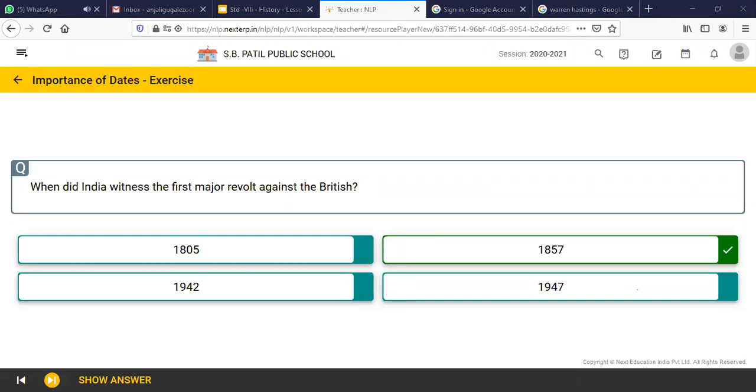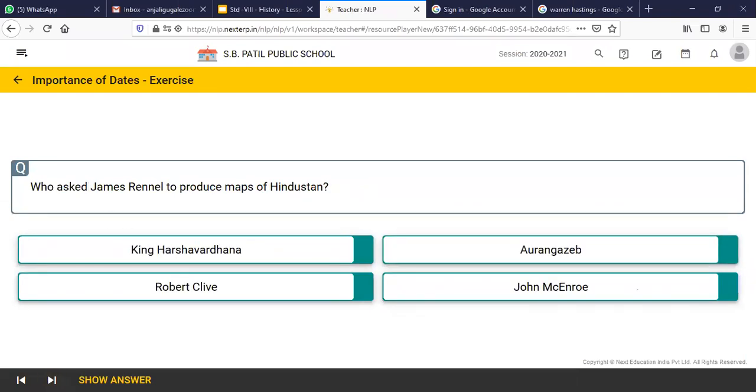All right. Next question is, who asked James Rennell to produce maps of Hindustan? We have done this in our previous class. Who asked James Rennell to produce maps of Hindustan? I showed you that video if you remember. Okay. Omkar Shinde, you can answer the question.